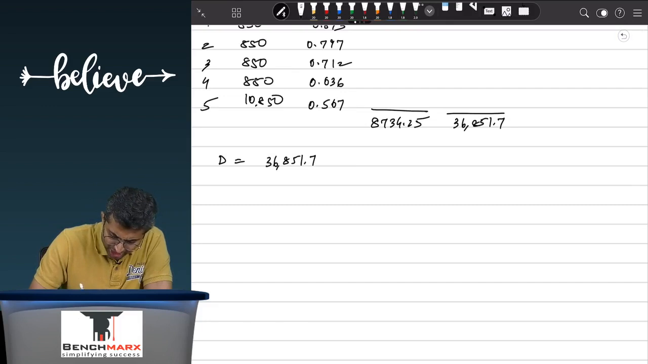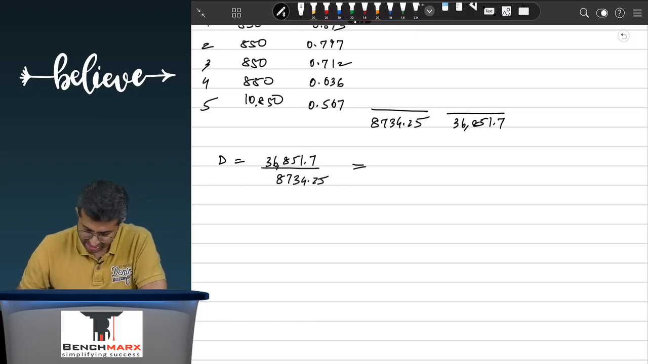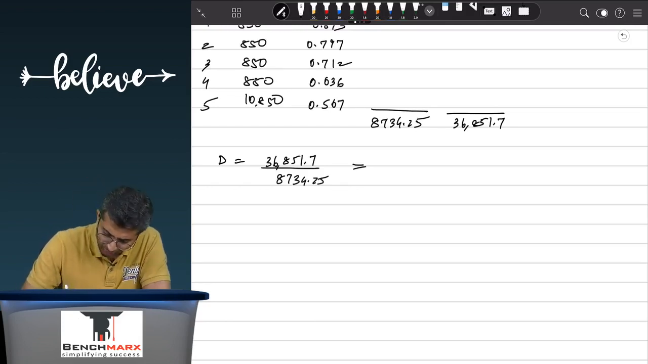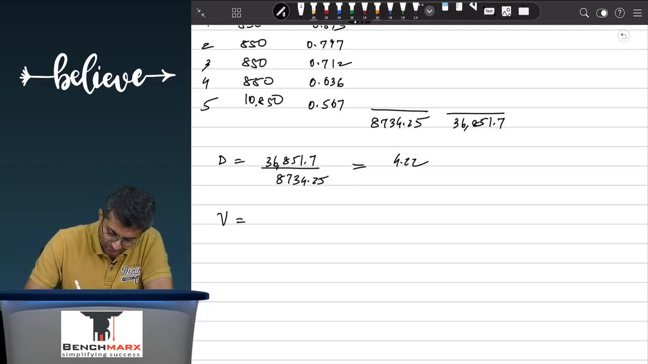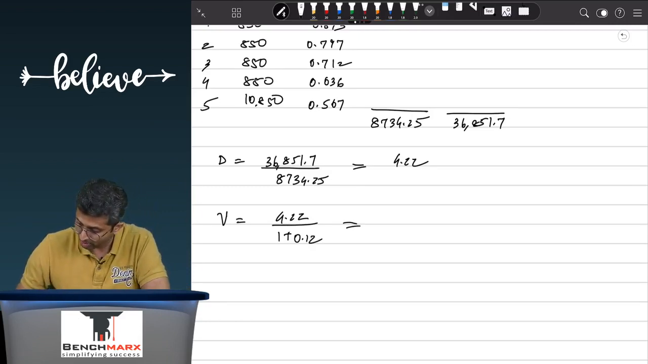851. The question has not asked you any of this, and hence these are extra workings. 36,851.7 divided by 8734.25. As you can see, this is around 4.22, which is different from 4.25. And if I were to calculate the volatility, this is 4.22 upon 1 plus 0.12, which comes to 4.22 upon 1.12, around 3.77.